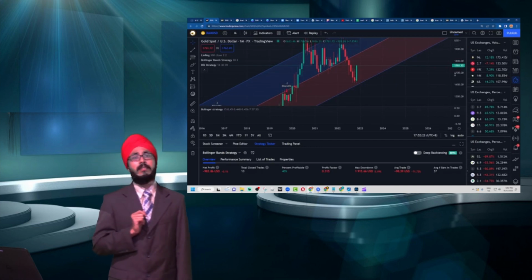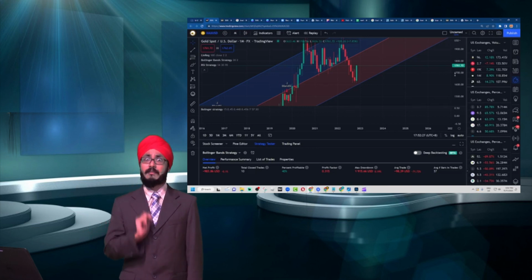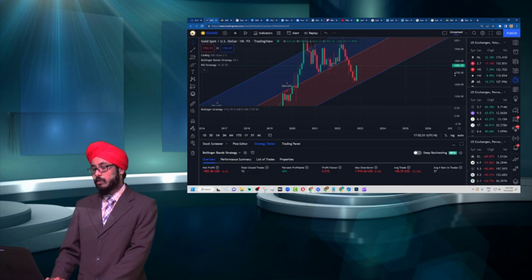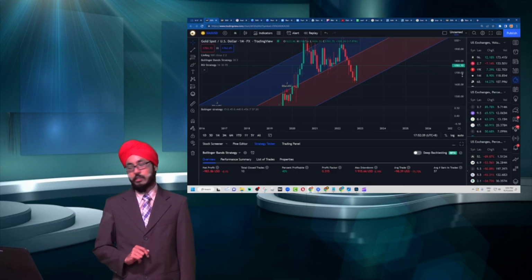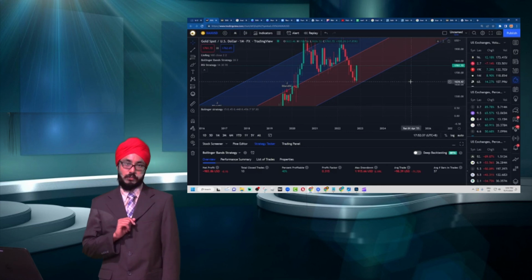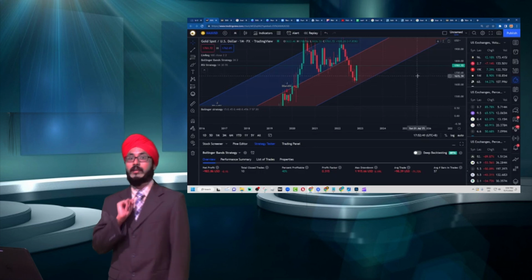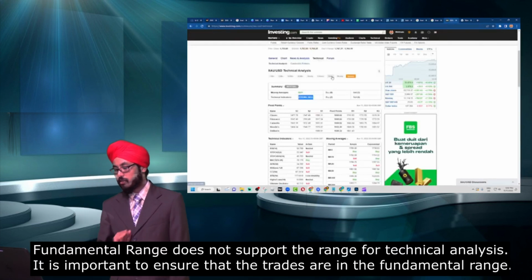However, there is another factor in determining the trend. Our fundamental range is between 1747.40 and 1755.61. We will have to see our technical analysis based on this range.